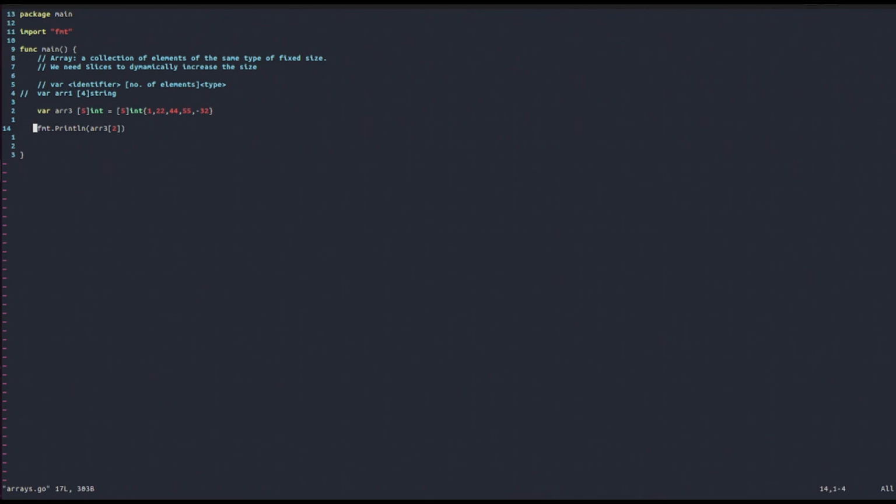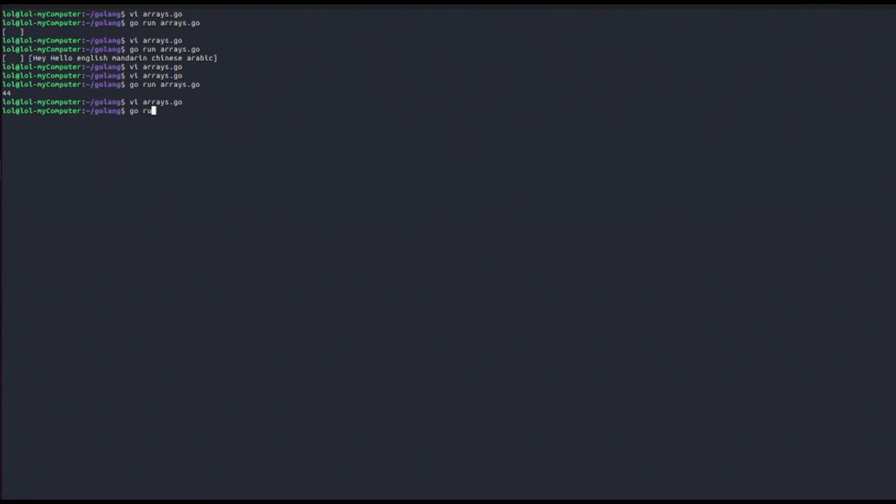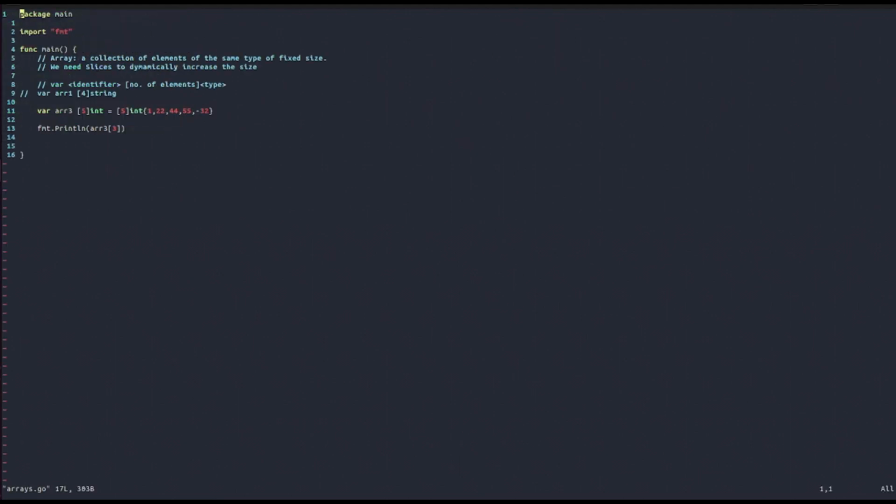And for example, if we want to print 55 out, then we will just increase the index by 1 and get 3, and let's see what we get. We get 55, as you can see. So this is basically how you can print out single elements of an array, accessing them by their index.